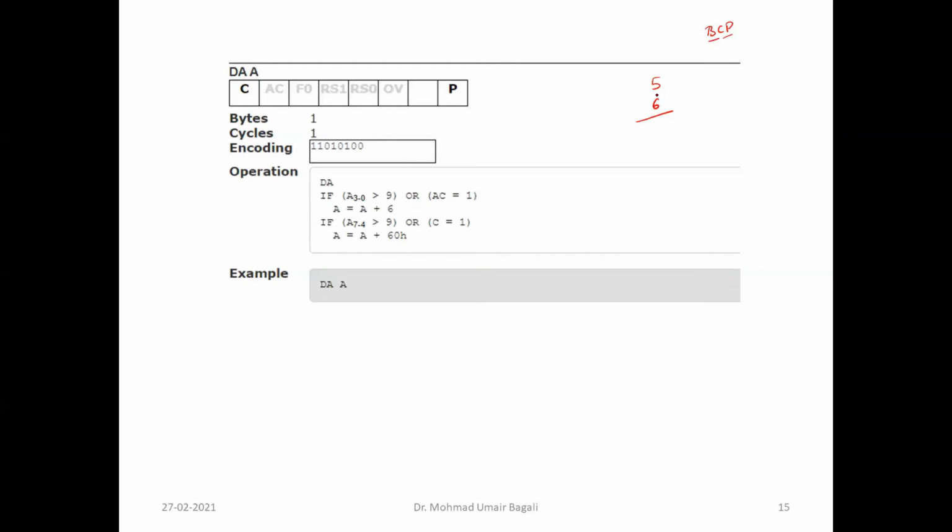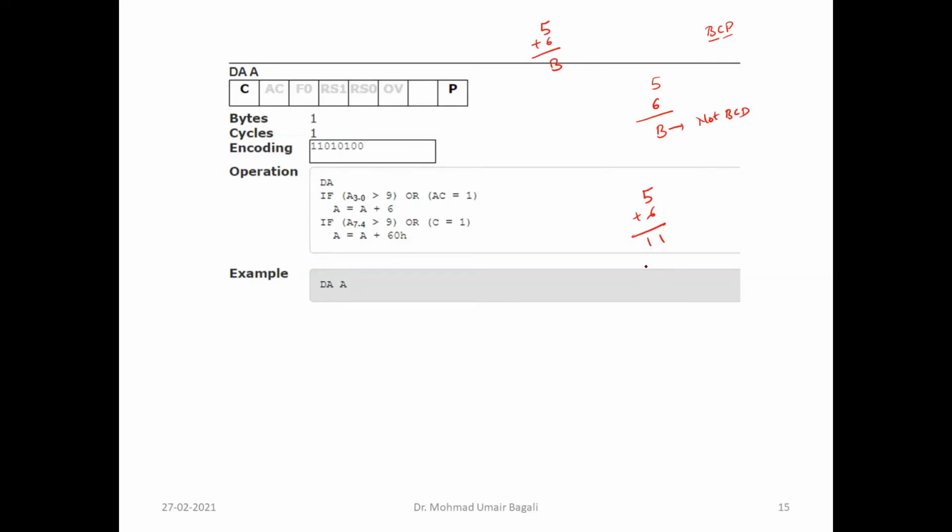Now what is 5 plus 6? The system will give 5 plus 6 as 11 and represent it as B, but B is not a BCD. What answer does it need to show? 5 plus 6 in BCD should be 11. Like this it needs to show. But when we perform the addition of 5 plus 6, the answer shows as B. It won't show 11, right?